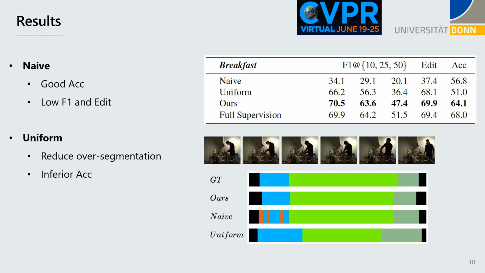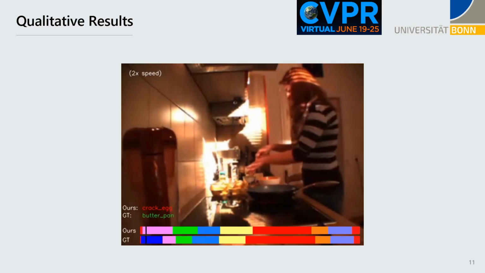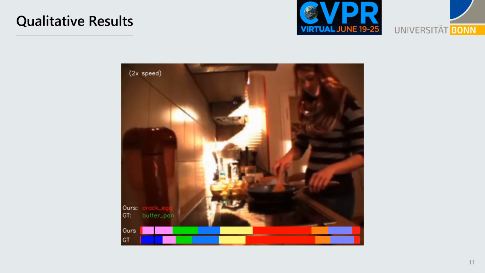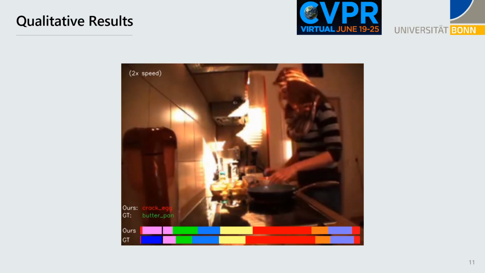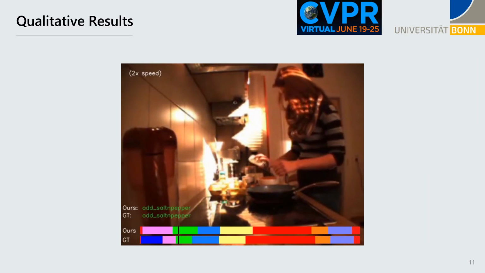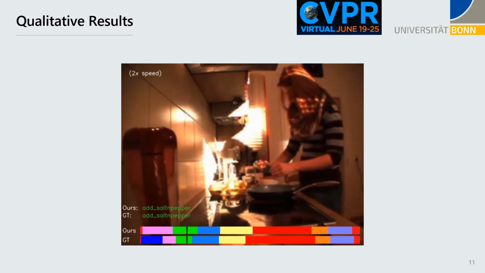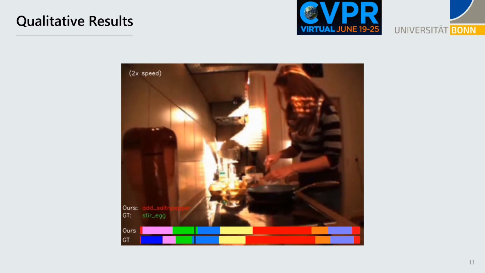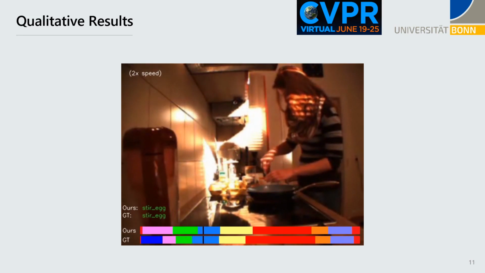The qualitative results also show that the naive baseline has a severe oversegmentation problem, and the uniform baseline tends to predict action labels uniformly. This is a qualitative result on a test video of the Breakfast dataset. We first show the action names from our prediction and ground truth, then indicate different actions in different colors. There is a bias between predicted action boundaries and ground truth, but not much.